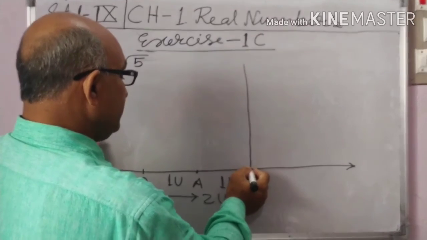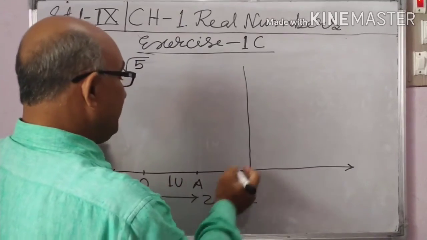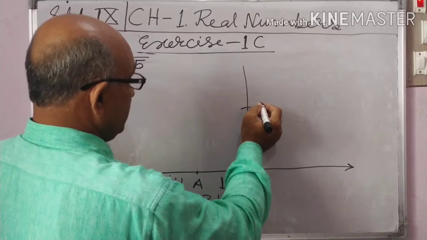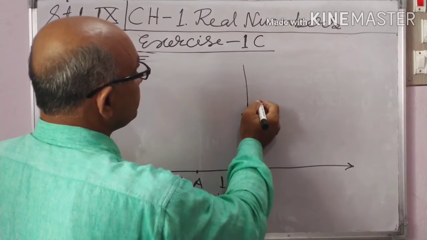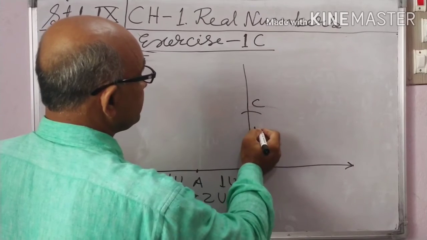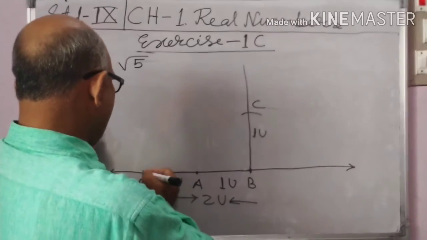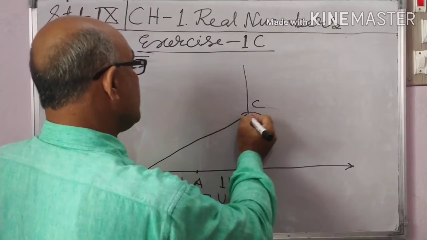And draw a perpendicular at point B. Take point C, BC is also 1 unit. And join OC.